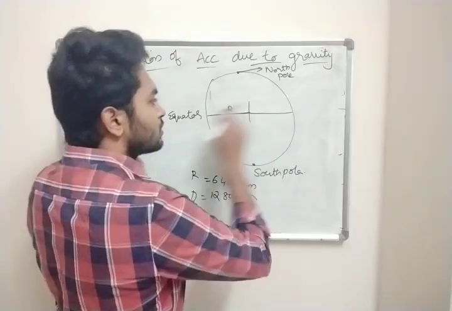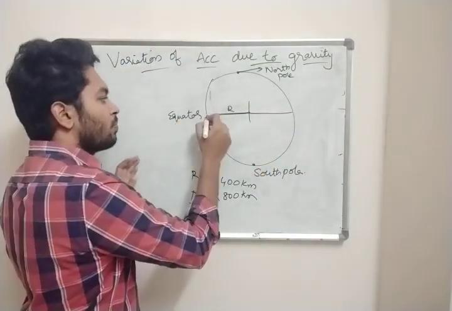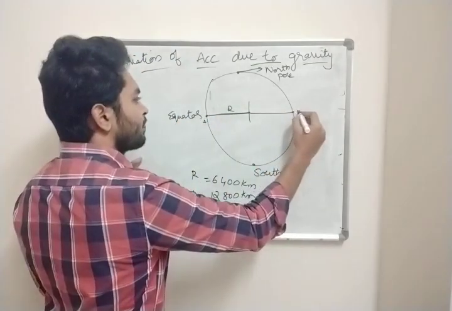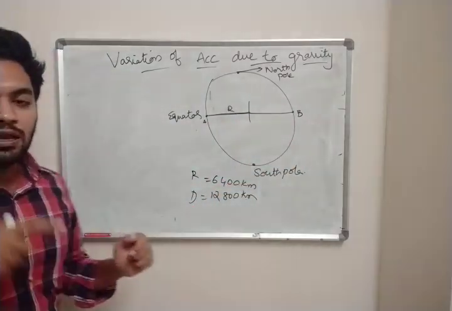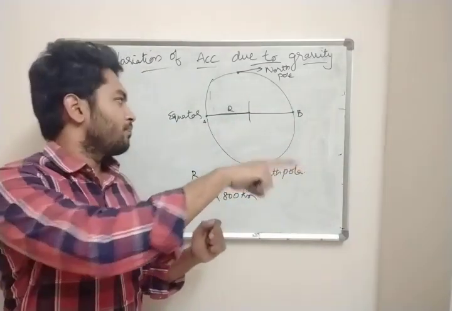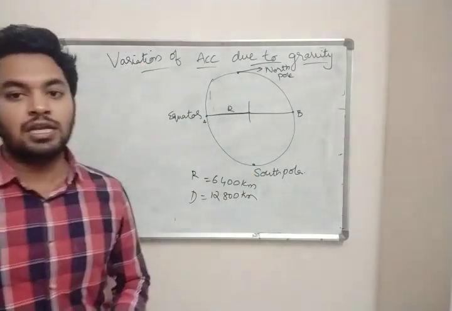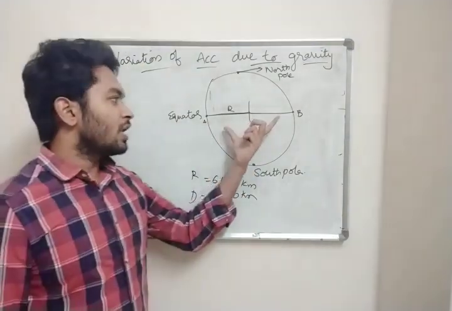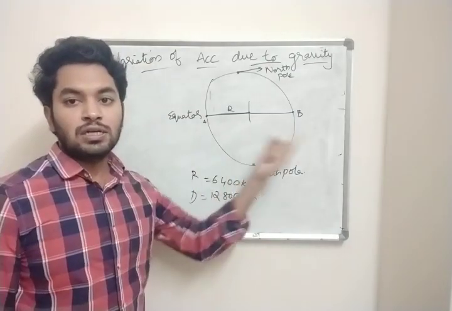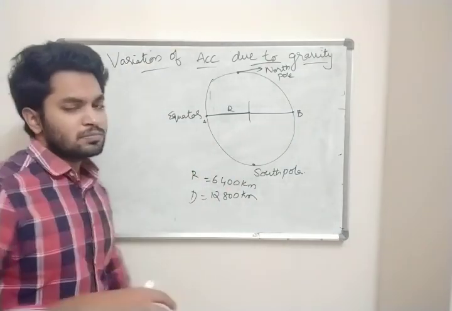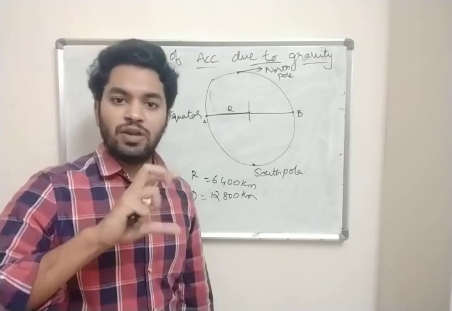So the total distance from point A to point B, if you travel along the middle line joining A and B, is 12,800 kilometers, the total length of Earth. Now, Earth is not a perfect circle.